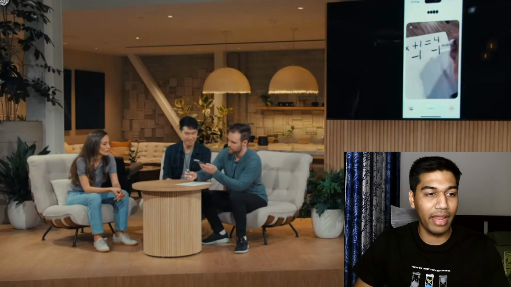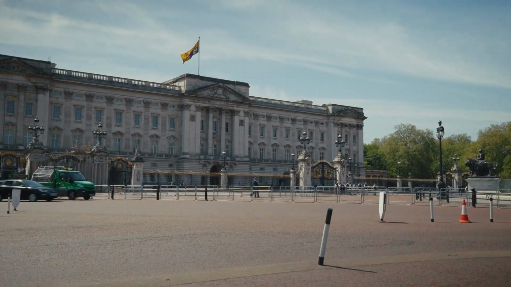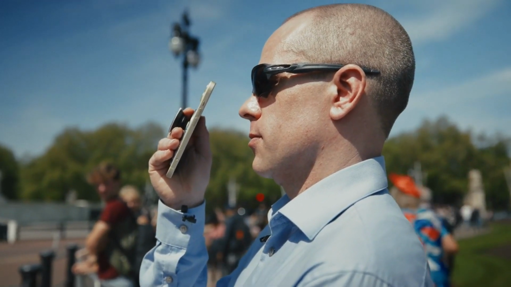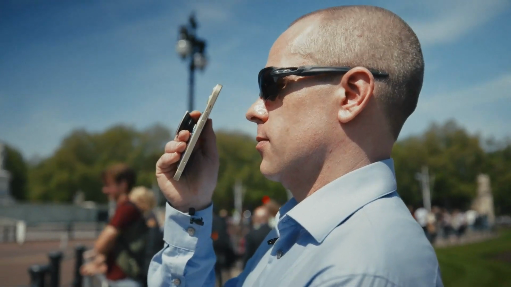Just right here: "Is the king in residence at the moment?" "Yes, it looks like the king is in residence right now. The royal standard flag is flying above Buckingham Palace." Now, again, it's a very far place, right? He was clicking a photo from such a far place and it has understood that. Again, 110% they're using an iPhone, the cameras are super good. But the idea is that they can understand context in the real world and then utilize it.